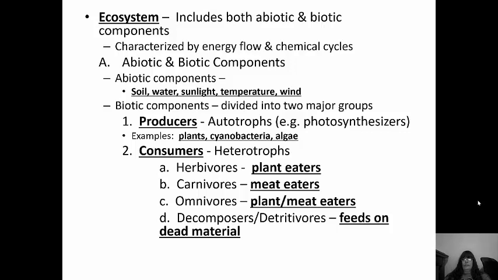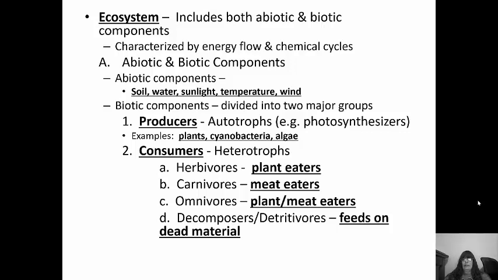Now, we've talked about autotrophs a lot, so remember those are organisms that make their own food. So photosynthesizers, for example, use sunlight to make their own food. But there's also chemosynthesizers that use chemicals to make their own food. So the examples are plants, cyanobacteria, and algae.